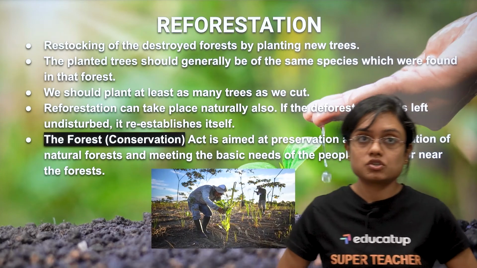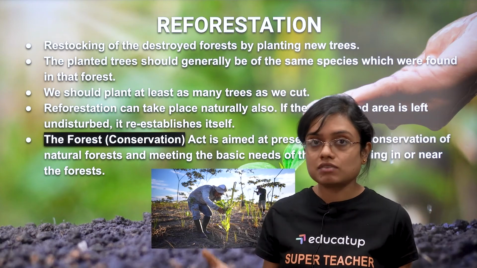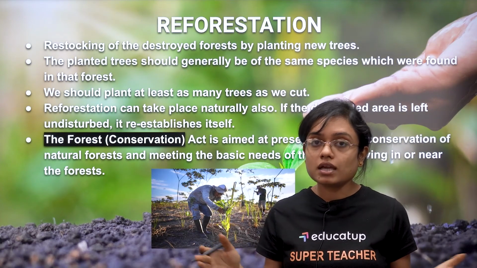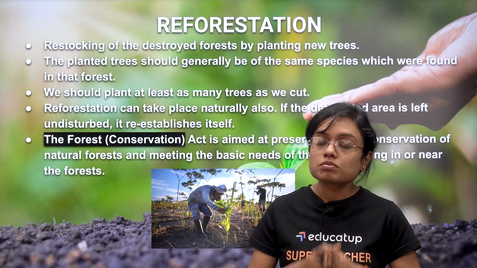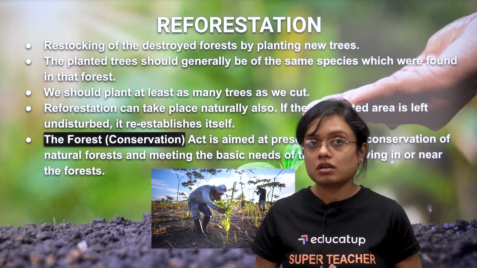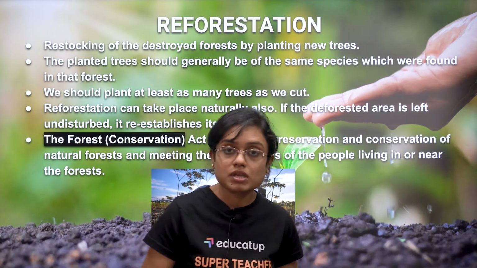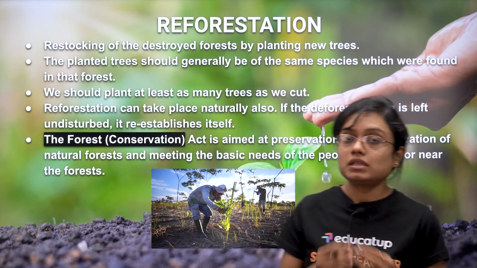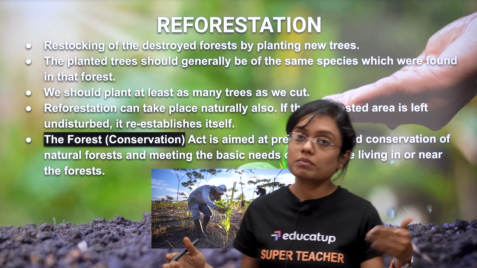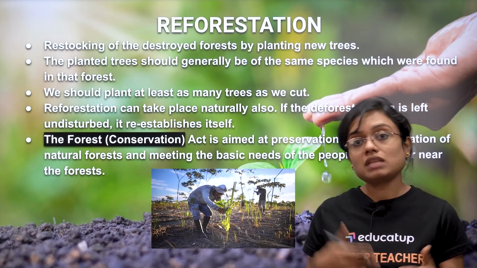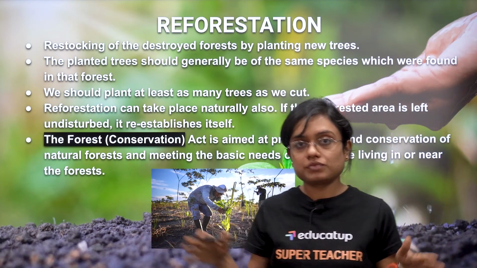Now, reforestation, that means replanting of trees on that forest area which has been abandoned. जहाँ पे trees cut कर दिए गए हैं, वहाँ पे दोबारा से नए trees लगाना, नए plants grow करना, that is reforestation. We should plant as many trees as we can in our life. Even the Forest Conservation Act made by the government of India aims at the preservation and conservation of natural forests and meeting the basic needs of the people. That means हमें trees को बचाना भी है और basic needs भी पूरी करनी है. तो हम कैसे करेंगे? Basic needs के लिए trees cut होते हैं, but then we should plant new trees also in place of those trees so that a balance is maintained between all. Isn't it?